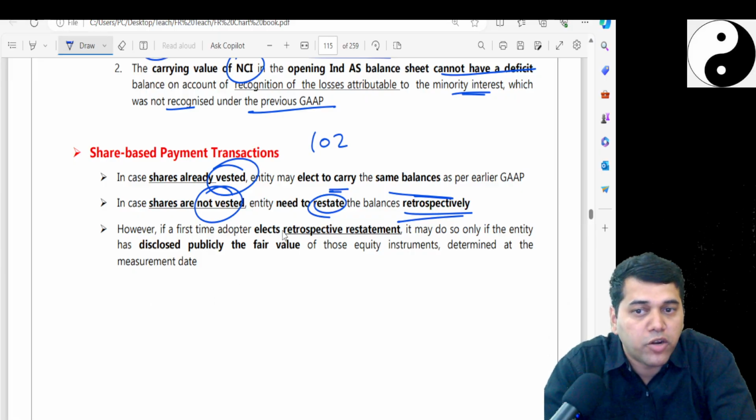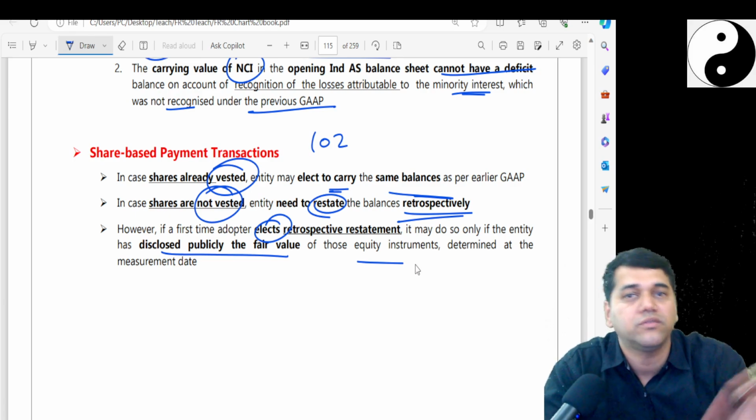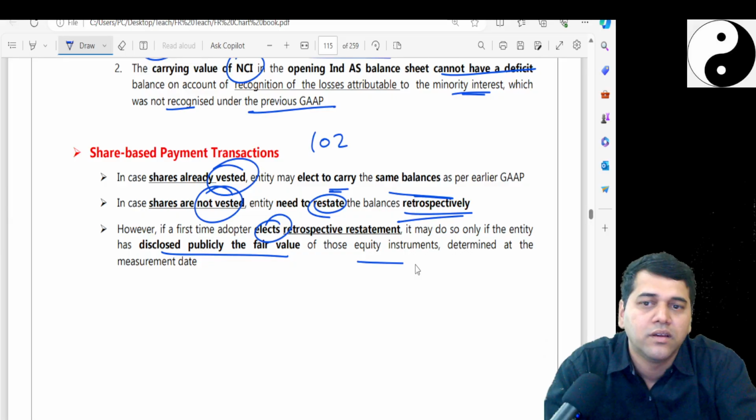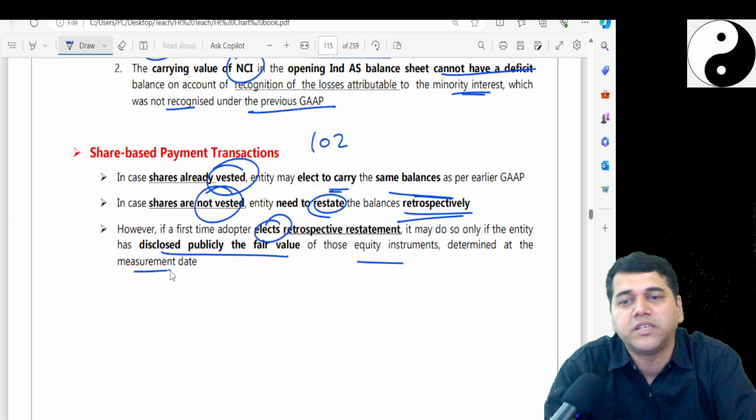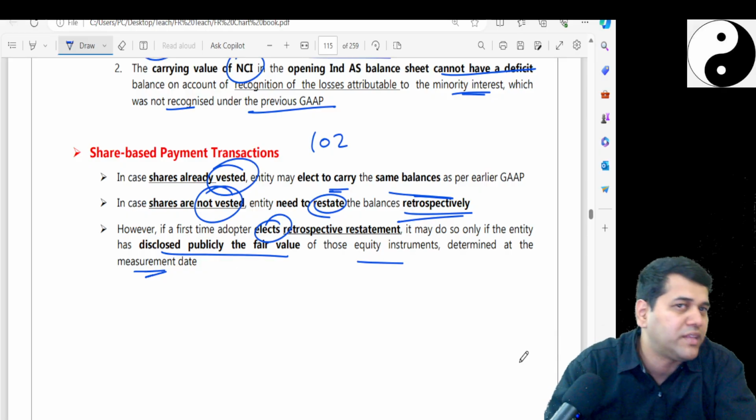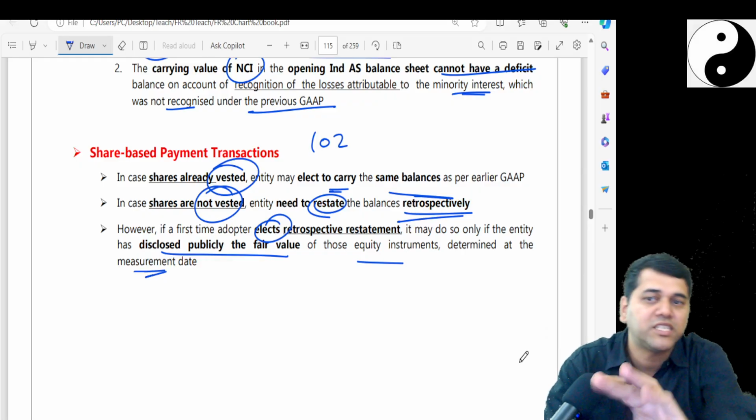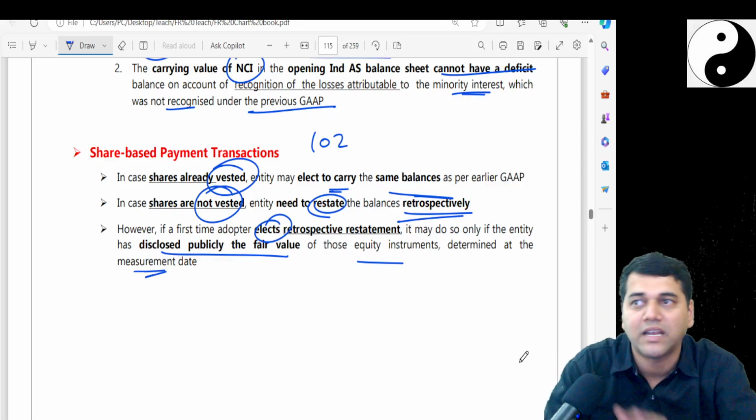However, if the first time adopter elects retrospective restatement, it may do so only if the entity has disclosed publicly the fair value of the instrument. So I should disclose, this is the theoretical part, the fair value at the measurement date. Followed, no? Again, see, all these adjustments, somewhere either theory questions or practical questions are there. When we do the practical question, I will remind you, look, this is that point.